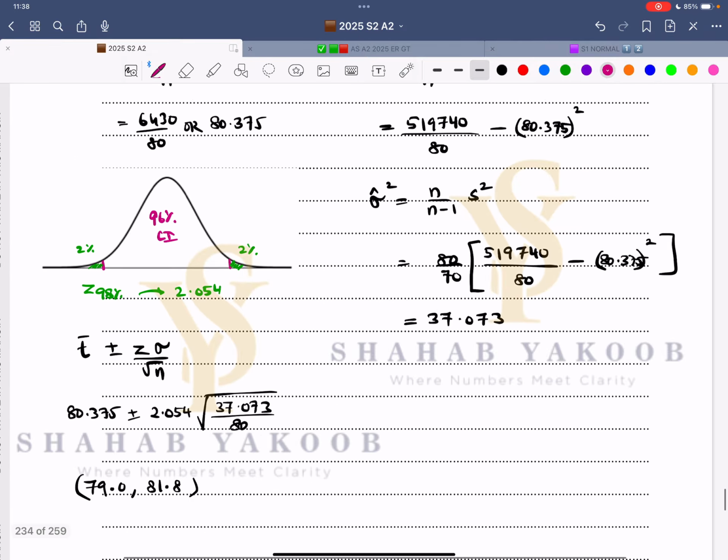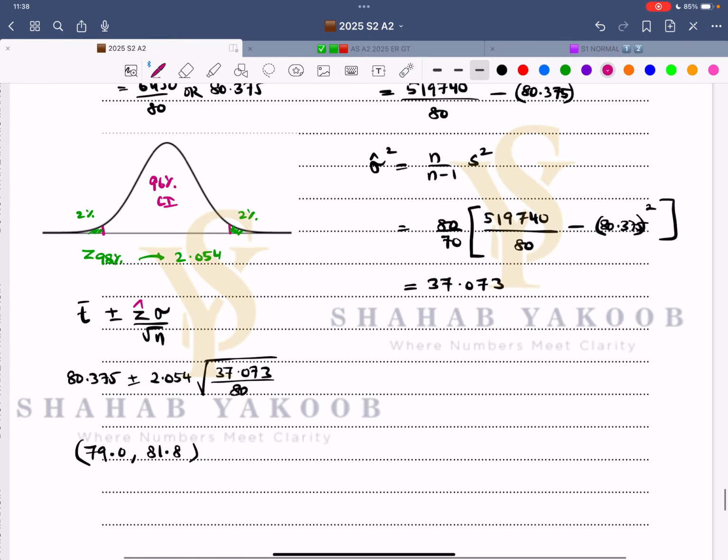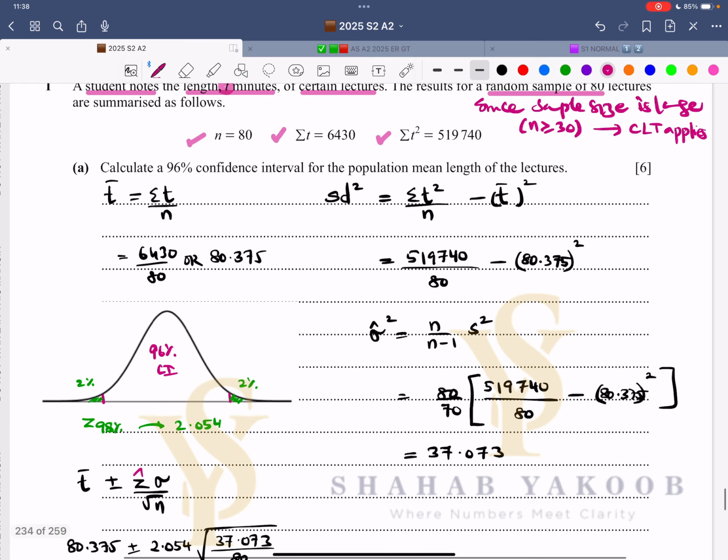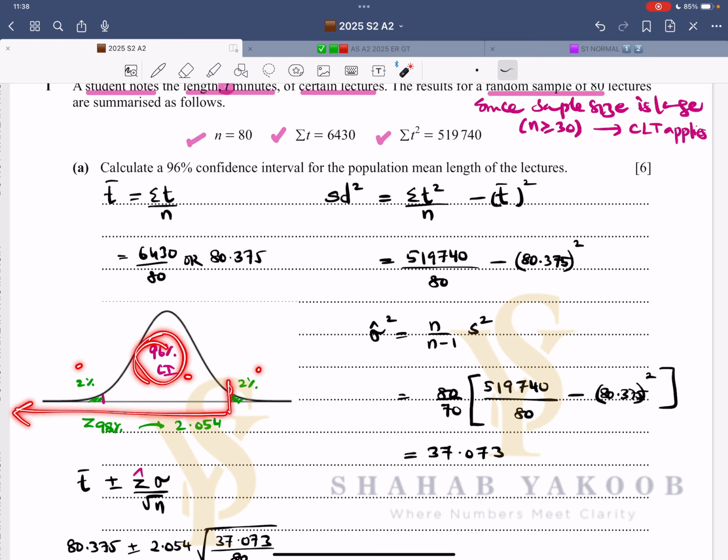Now, where does it say we are using normal distribution? We are using normal distribution over here. We need the z value. So now this is a 96% confidence interval. 4% is divided equally. We read the z value for 96 plus 2, which is 98%. So that is the z value.